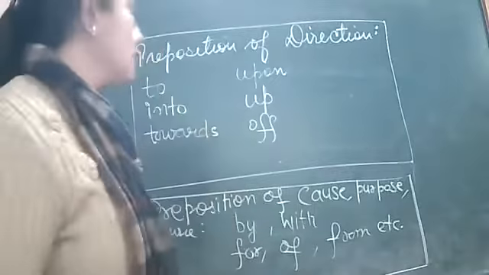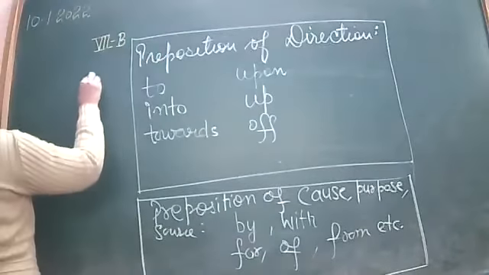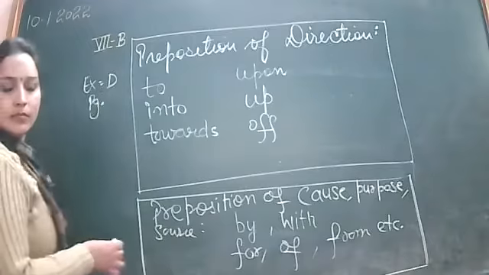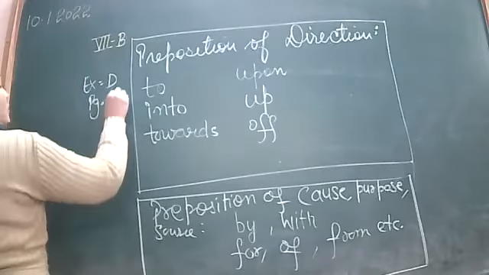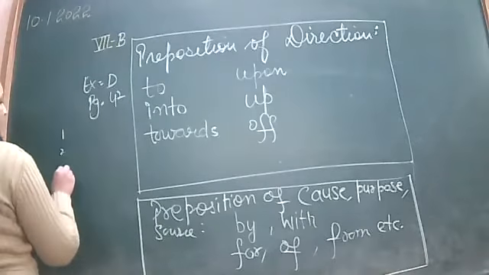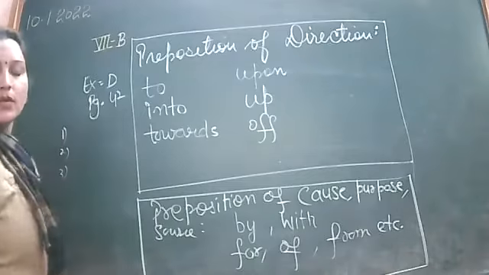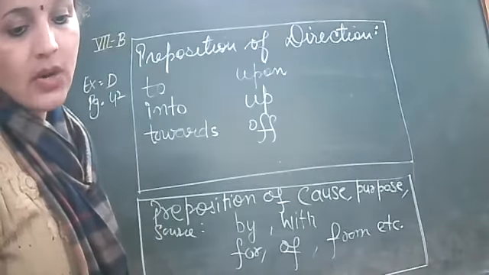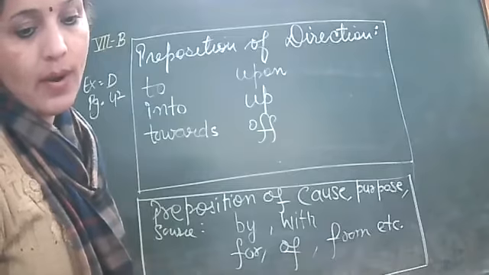Okay. Now I'm going to discuss exercise D, page number 42, sentence numbers first, second, and third. The rest of the sentences you'll be doing as homework. So let's take the first sentence. The children ran around the house all evening.